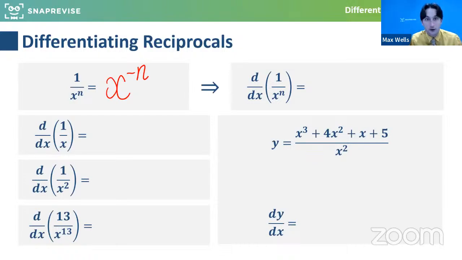So this is now suddenly a little bit more involved, I appreciate that. We're going to take our time, but please do ask any questions if it gets a little bit confusing. It's still the same rules in principle: we times by the power and then we drop the power by 1. So if we have something like 1 over x to the 5, we write it as x to the minus 5, and then we times by the power and drop the power by 1. So what we end up with is the minus n on top.